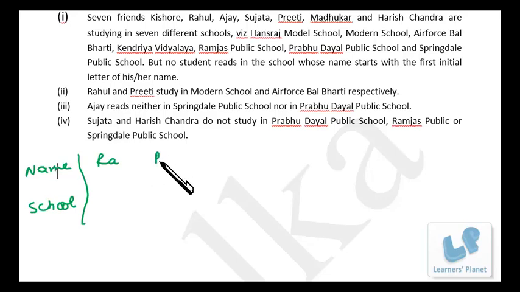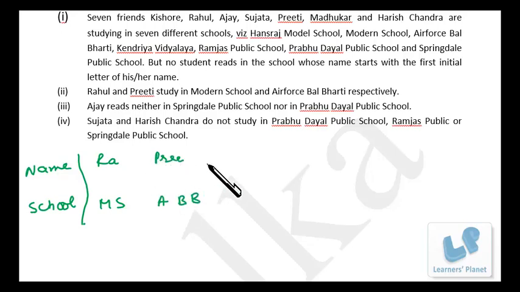Rahul, Preeti, Modern School, and Air Force Bal Bharti. Okay. Ajay reads neither in Springdale Public nor in Prabhudayal. Okay. Sujata and Harishchandra do not study in Prabhudayal Public School, Ramjas Public School, or Springdale Public School. Okay.